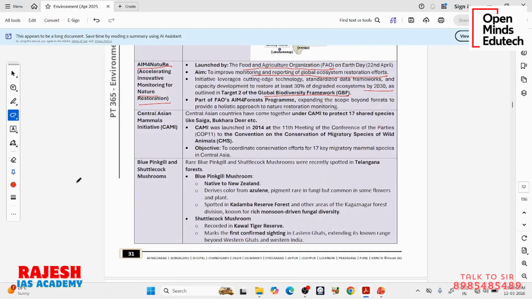Now it is talking about that target. So this FAO's Aim for Nature is also monitoring that kind of target, okay, like to restore 30% of degraded ecosystems by 2030 as outlined in Target 2 of the Global Biodiversity Framework.